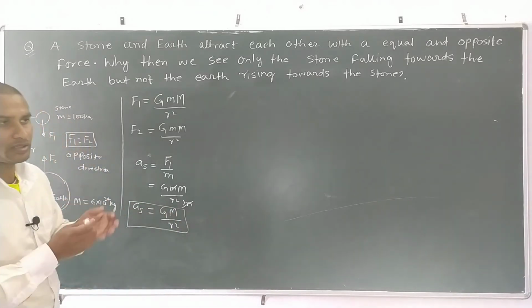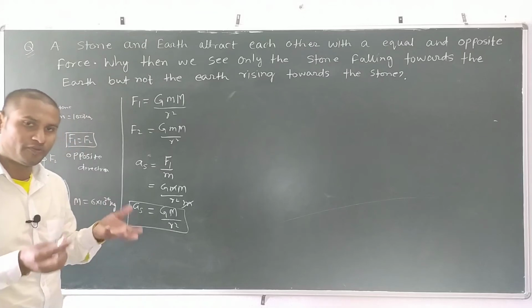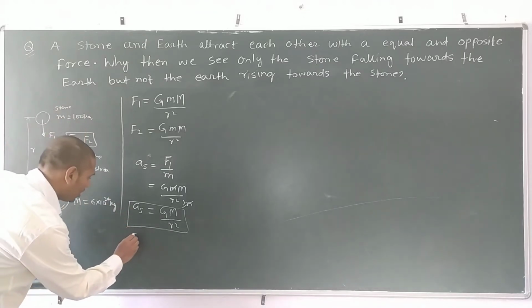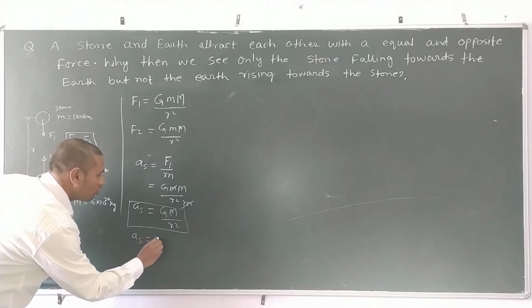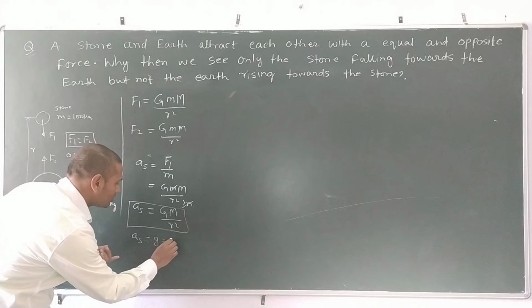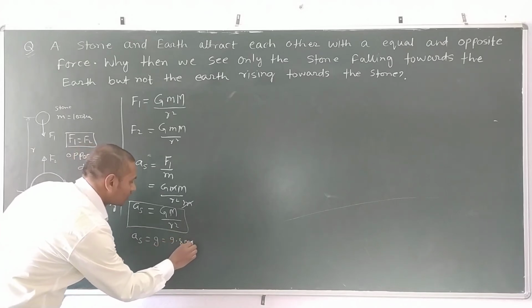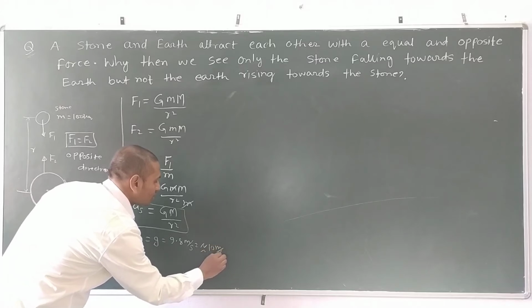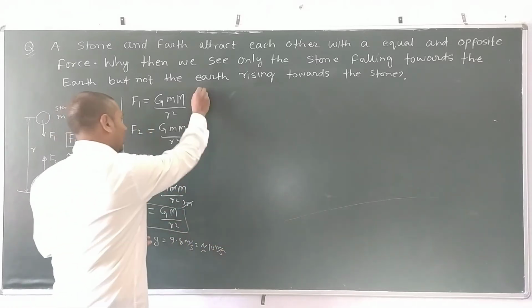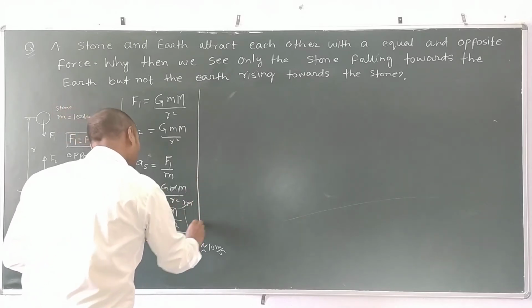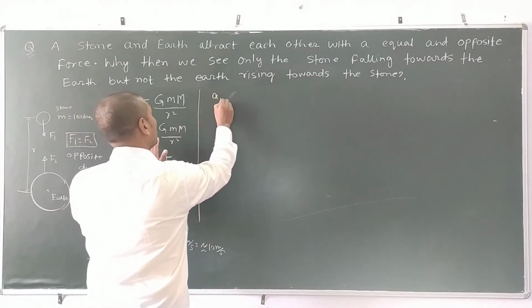And we know that the acceleration of the stone is fixed, that is acceleration due to gravity, small g. We have already discussed it: the acceleration of the stone is 9.8 meter per second square, and approximately it becomes 10 meter per second square. It is fixed.